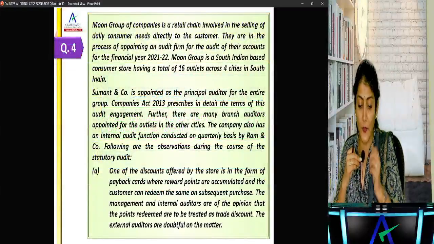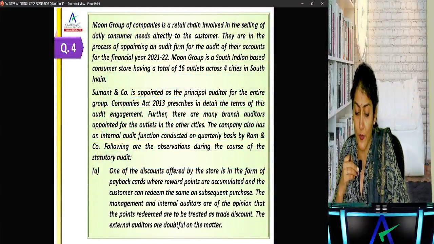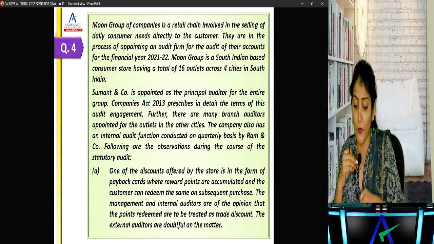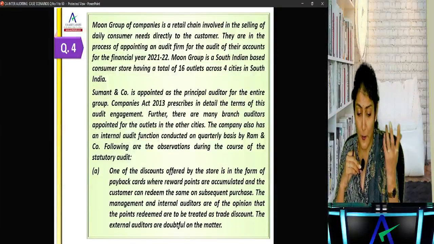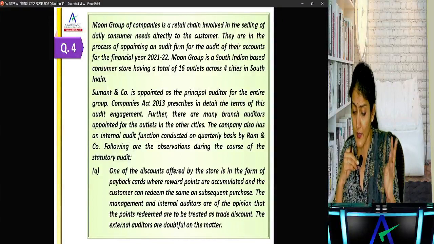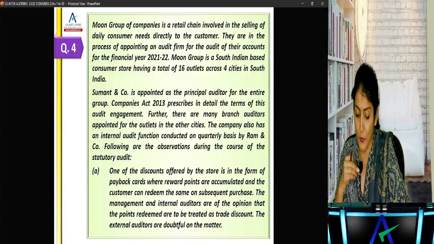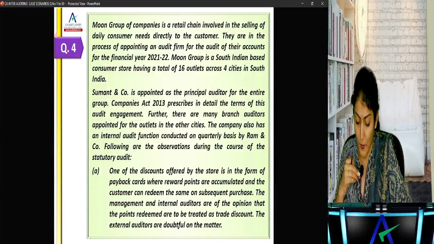Moon Group of Company is a retail chain involved in the selling of daily consumer goods directly to the customer. They are in the process of appointment of an audit firm for the audit of their accounts for 22. Moon Group is a South India based consumer store having total of 16 outlets across 4 cities in South India. Sumant and Company is the principal auditor for the entire group. Companies Act prescribes in details the terms of audit engagement.